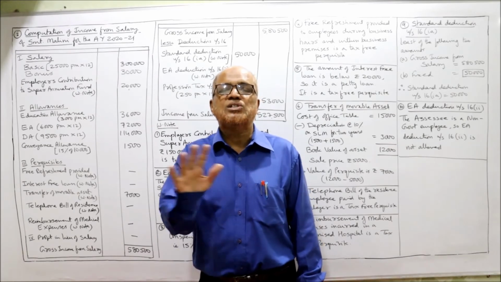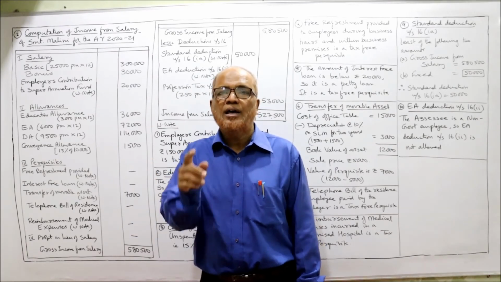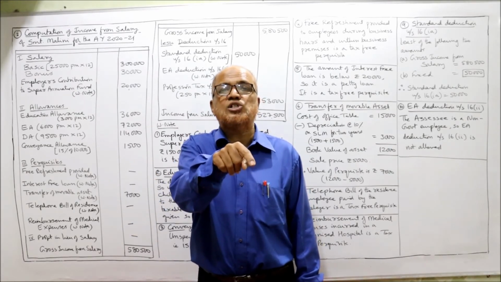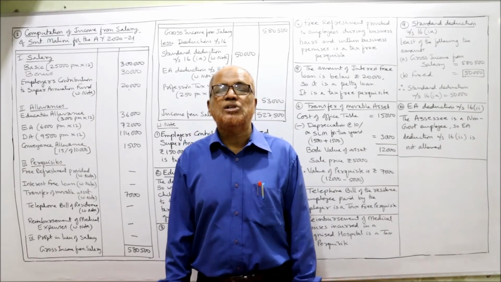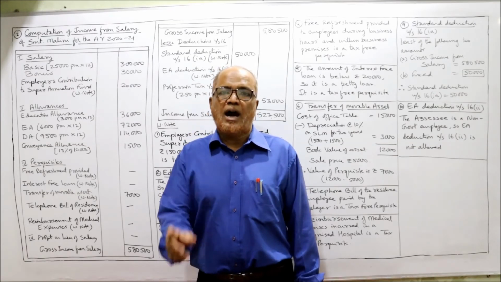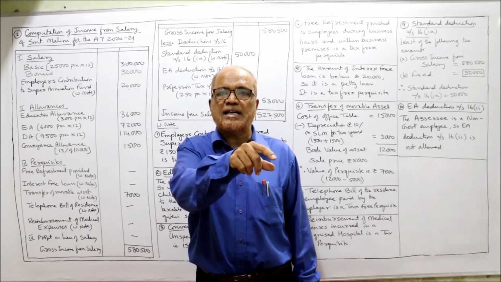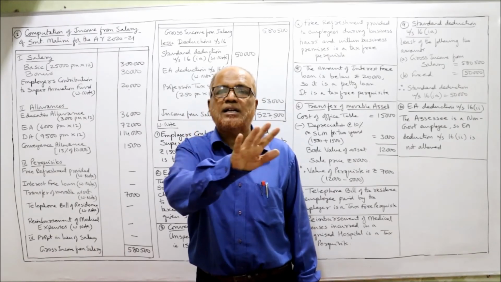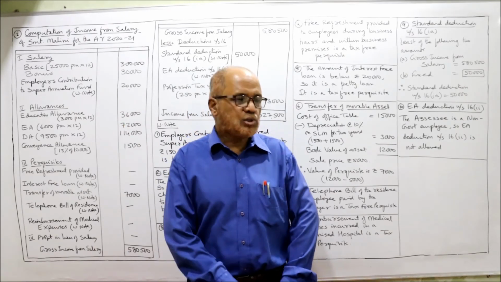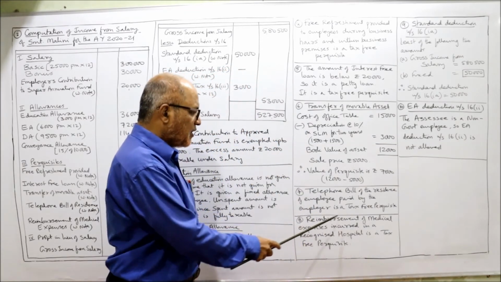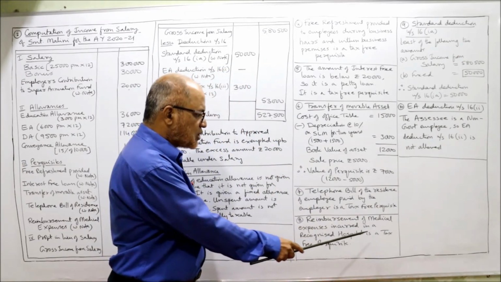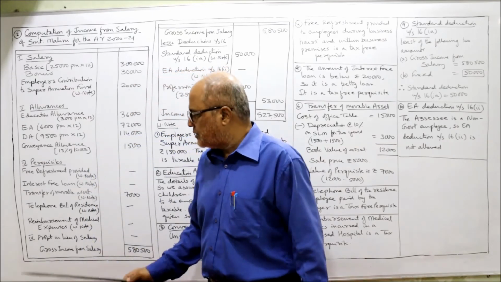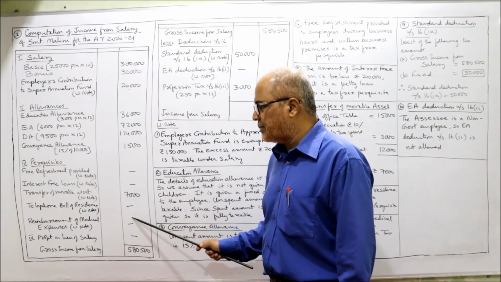It's a tax-free perquisite. If it is an unrecognized hospital, then the reimbursement amount is fully taxable. Unrecognized hospital, fully taxable. Recognized hospital, tax-free. So here, reimbursement of medical expense incurred in a recognized hospital is a tax-free perquisite. Put a dash.